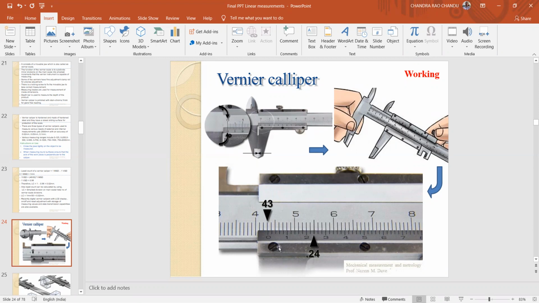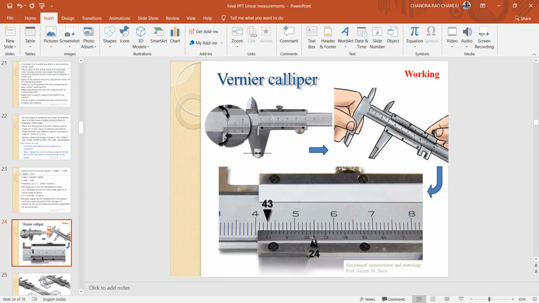If you observe here, first the zero on the vernier coincides with some division point on the vernier scale. Here it is 40, 41, 42, 43, like that. You have to take 43, and after this you have to take the vernier coincidence with the main scale zero. Beyond this zero coincidence, you have to count the number of divisions on the vernier scale up to a division which exactly coincides with the main scale.